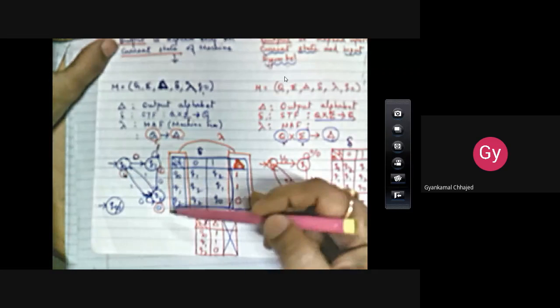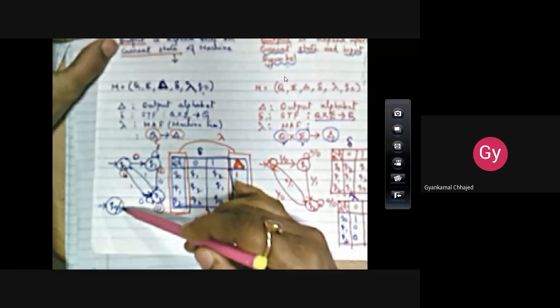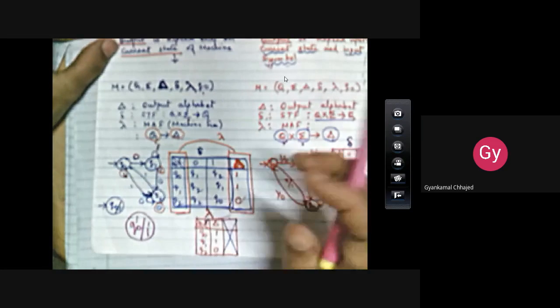In the Moore machine I have written down every output symbol which is dependent on the current state. So here 1 is written below Q1, and below Q2 0 is written. Okay, this is one representation of the Moore machine, while in some literature you will find the state and the corresponding output, see, I can show you in a bigger manner, Q0 and 1. So the state as well as the output both are represented inside a circle, or in some other representations, the state and below that the corresponding output is written.